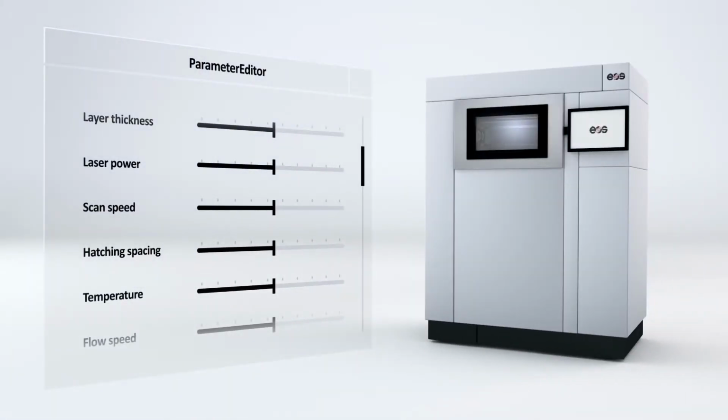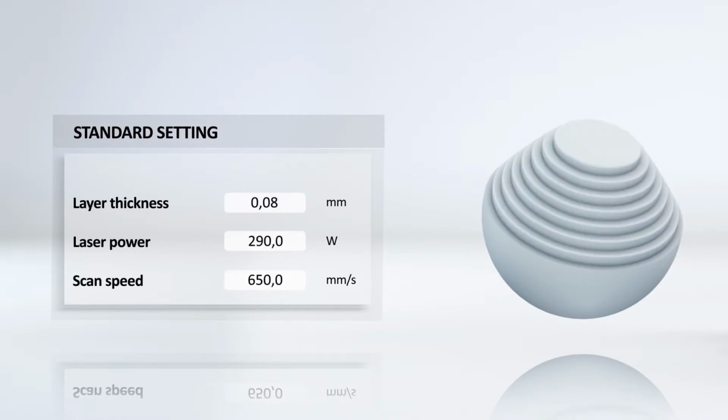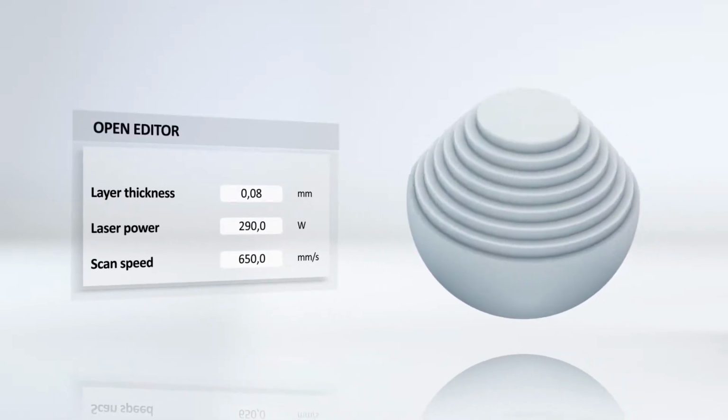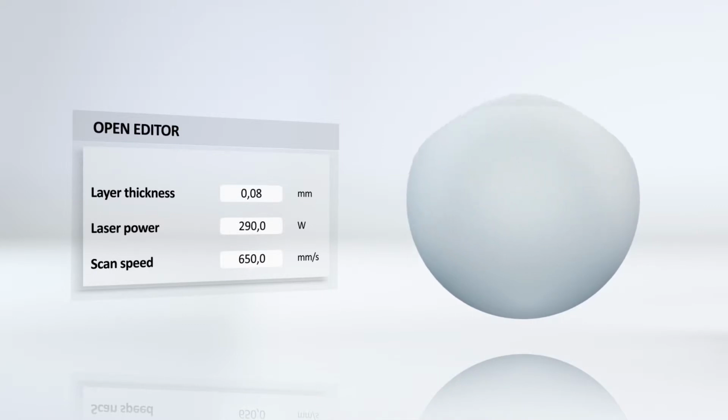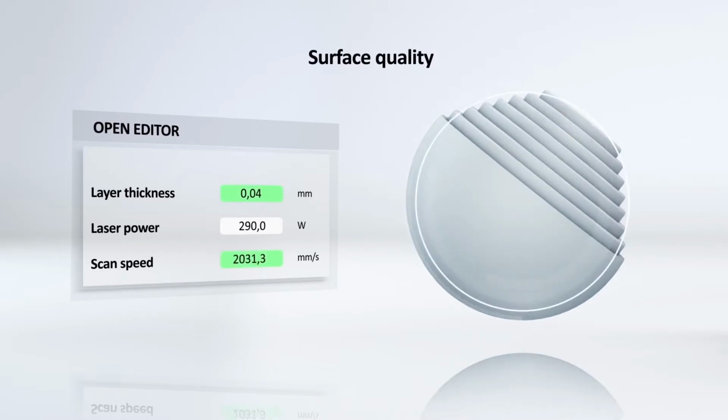EOS Parameter Sets allows you to produce standardized parts with qualified properties. You can also use the Open Editing function. This gives you full control over how you influence the process variables. For example, you can modify the values of parameters to adjust surface quality,